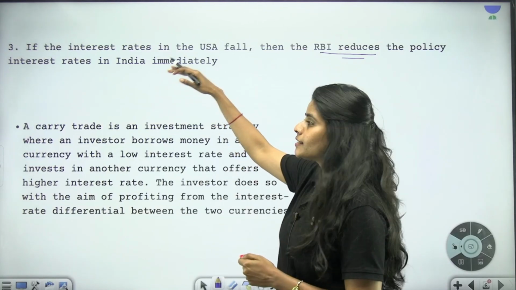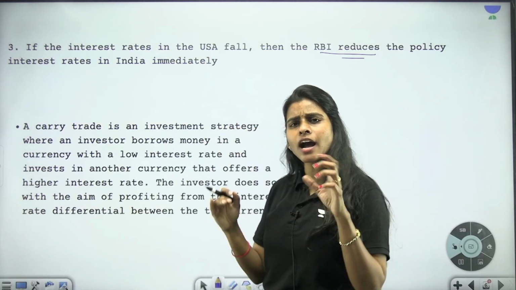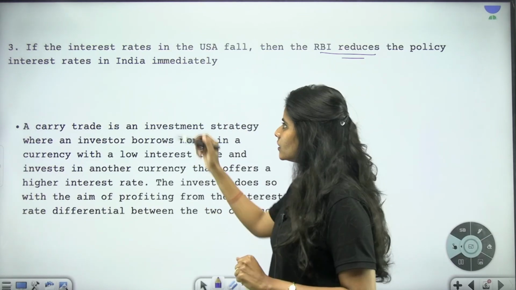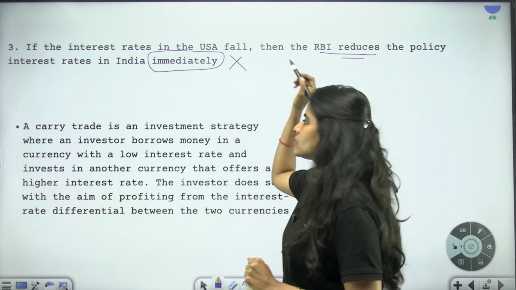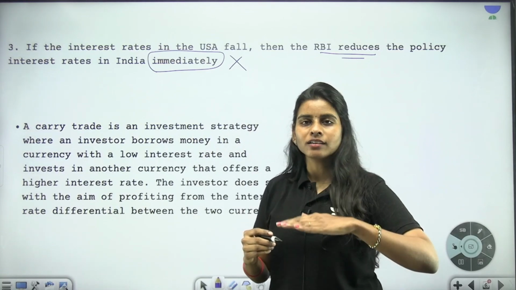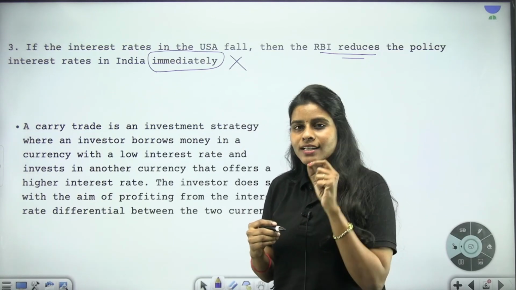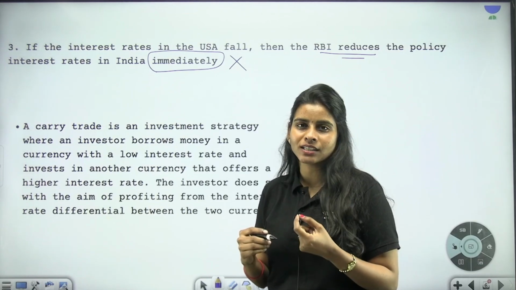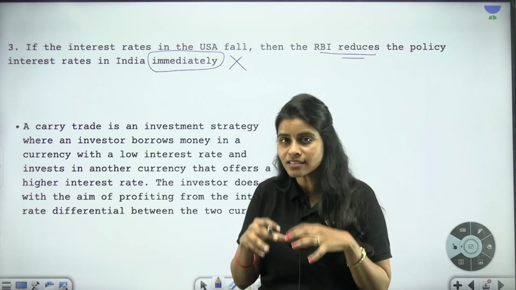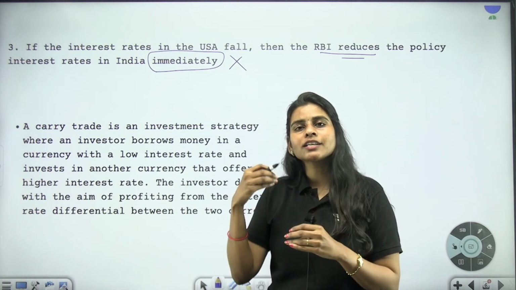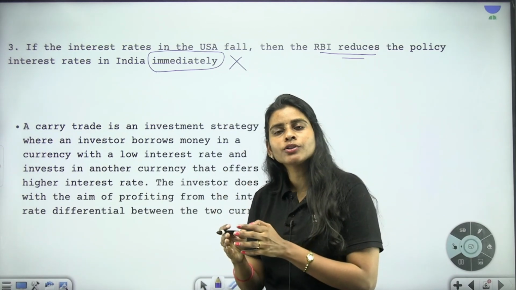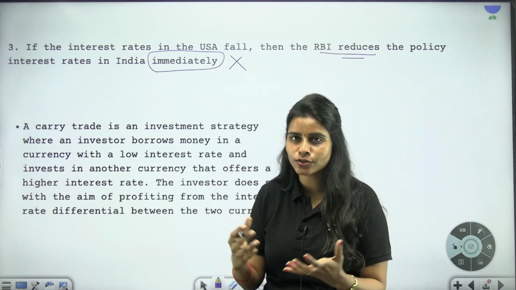See, if the interest rates in the USA fall, according to the statement, the RBI will also reduce the interest rate immediately. This term makes the statement incorrect. Of course, the RBI can reduce the interest rates, but it is not necessary for the RBI to do it immediately. It depends upon other conditions like how our inflation is, and what the status of economic growth is, whether we are in the growth phase or going through stagnation, and so many other factors to consider.